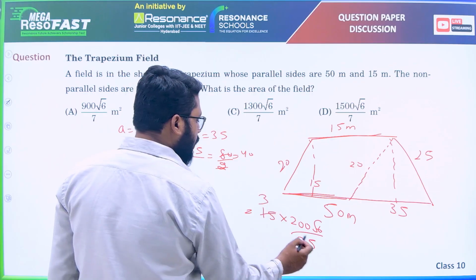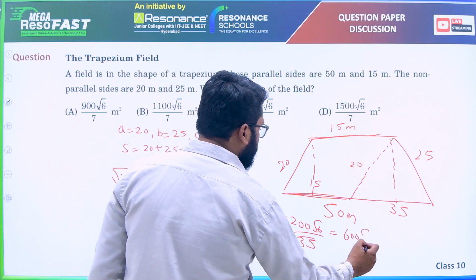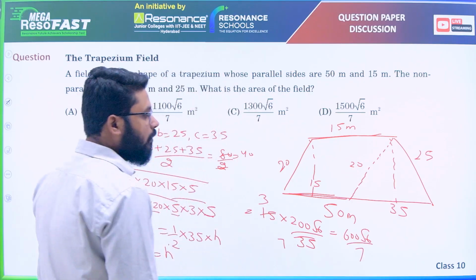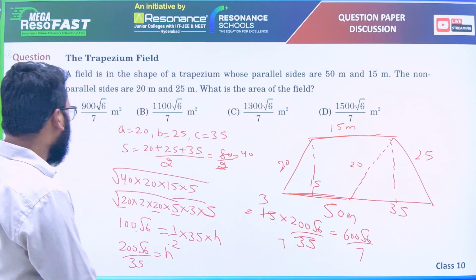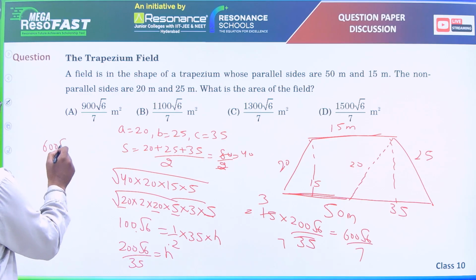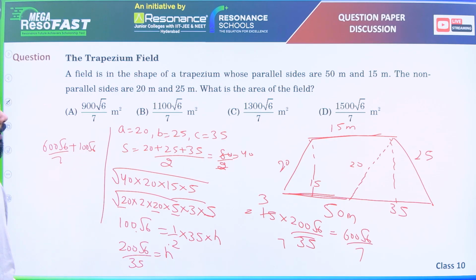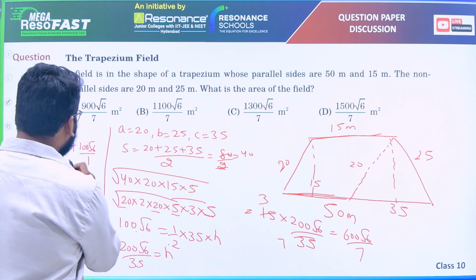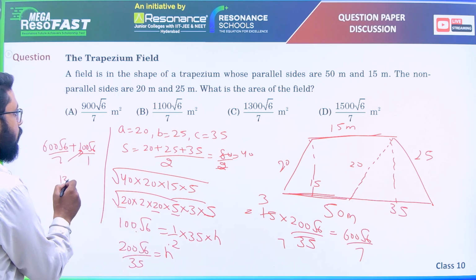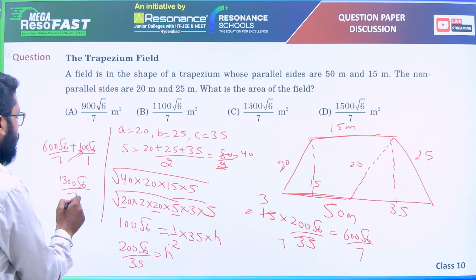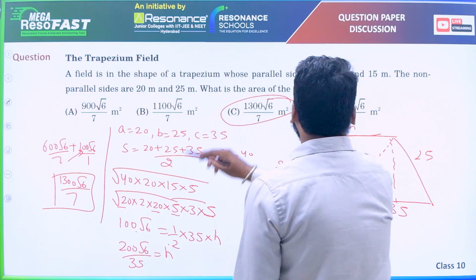So 5 threes, 5 sevens, 600 root 6 by 7 for parallelogram. So entire area will be 600 root 6 by 7 plus 100 root 6. If you take the LCM here, 100 into 7 is 700. 700 plus 600 is 1300. So 1300 root 6 by 7. Option C.